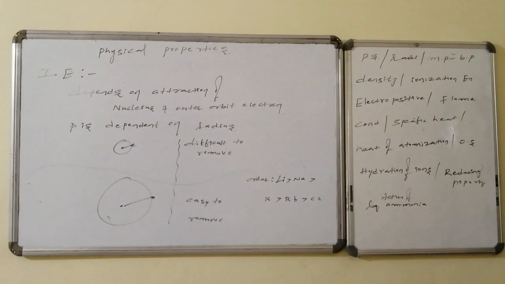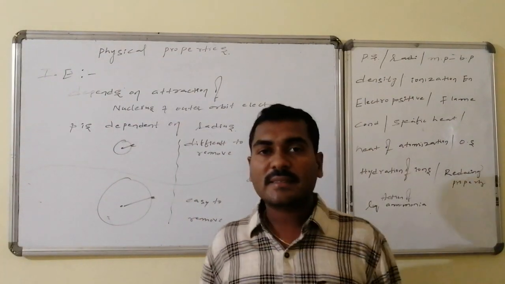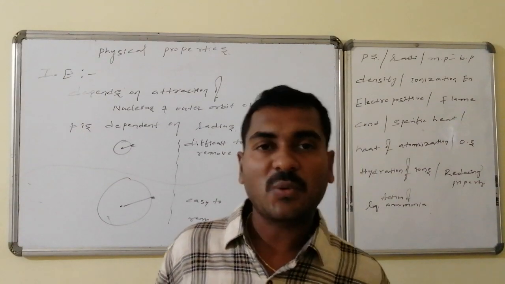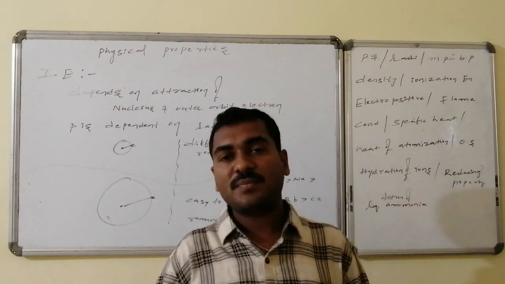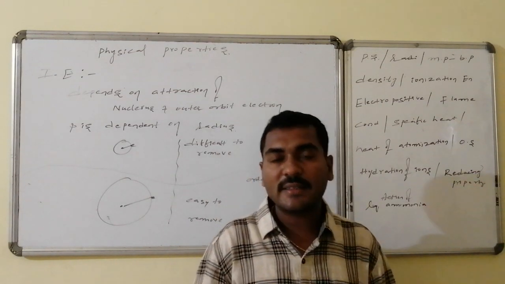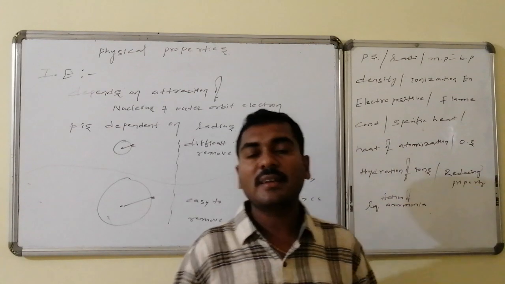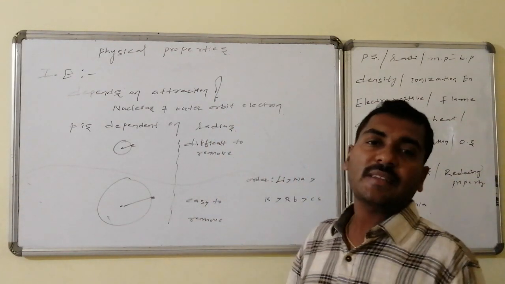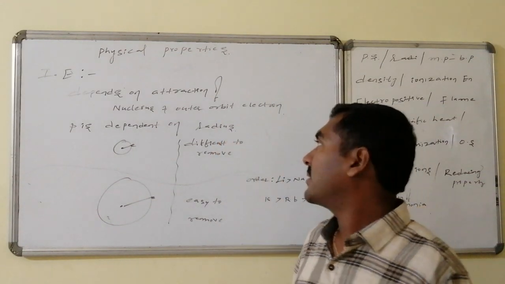Ionization energy, the energy required to remove the electron from the gaseous outer orbit of the atom to form the corresponding cations, is known as ionization energy, and the required energy is taken as reference. The more energy required, we will say it is having more ionization energy. The less energy required, we will say it is having lesser ionization energy.